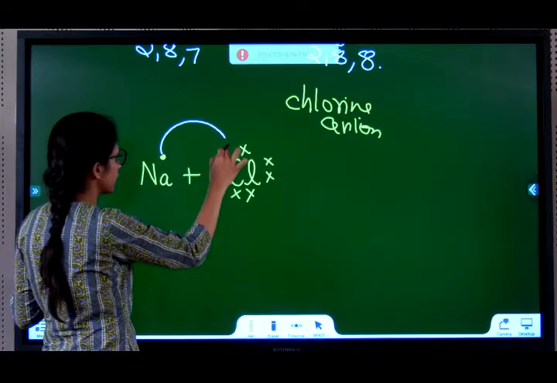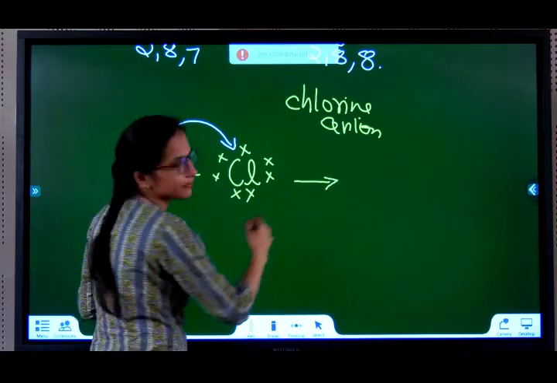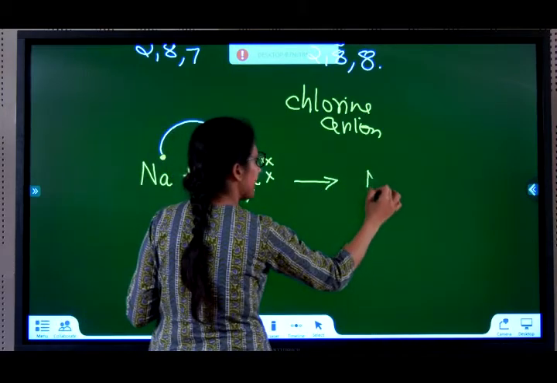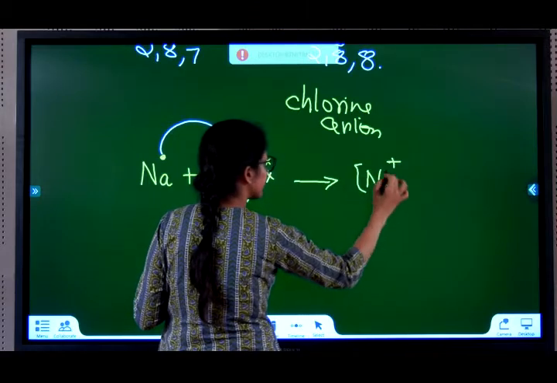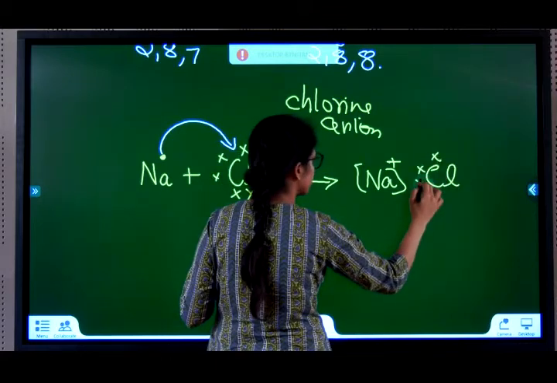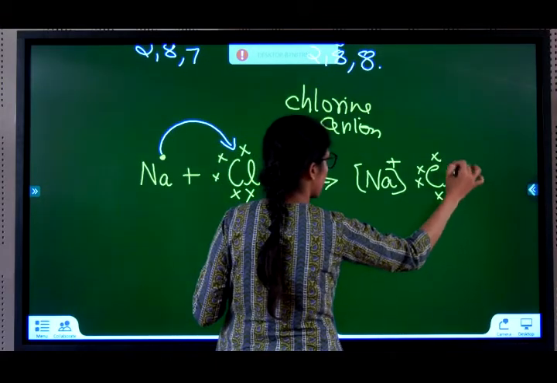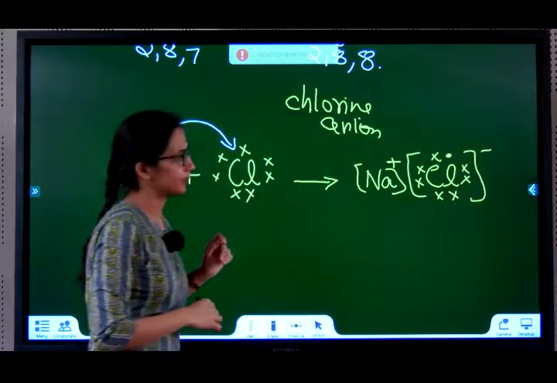Sodium gives 1 electron to chlorine, so this becomes Na plus, and Cl now has 8 electrons, 1 of sodium's, and this becomes minus.